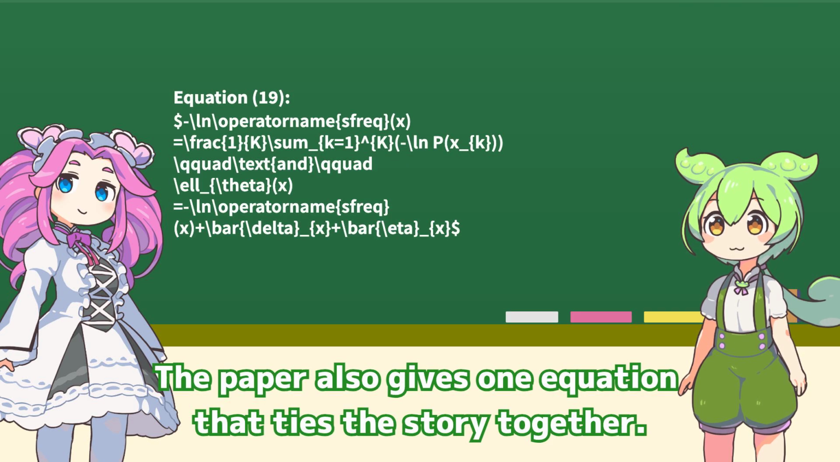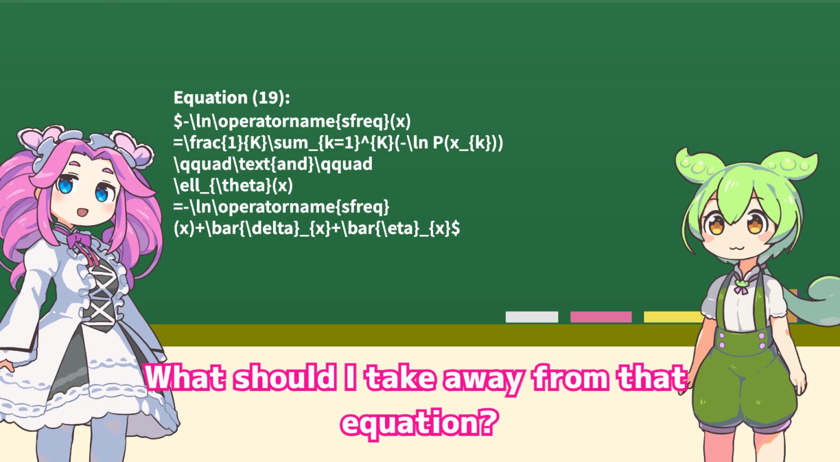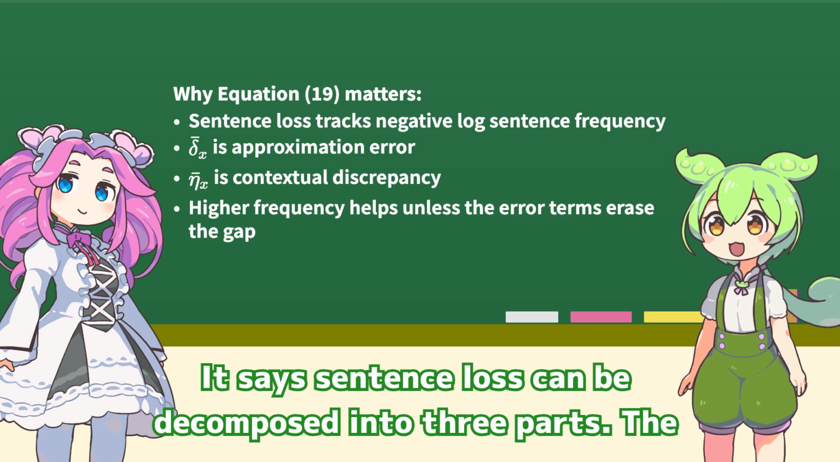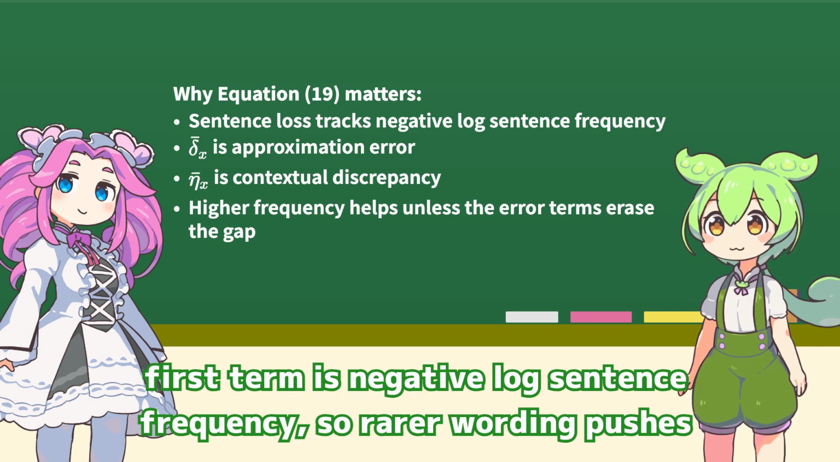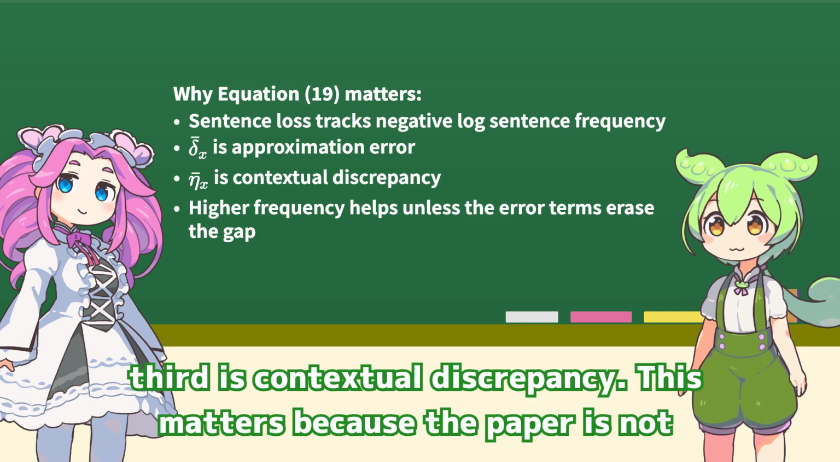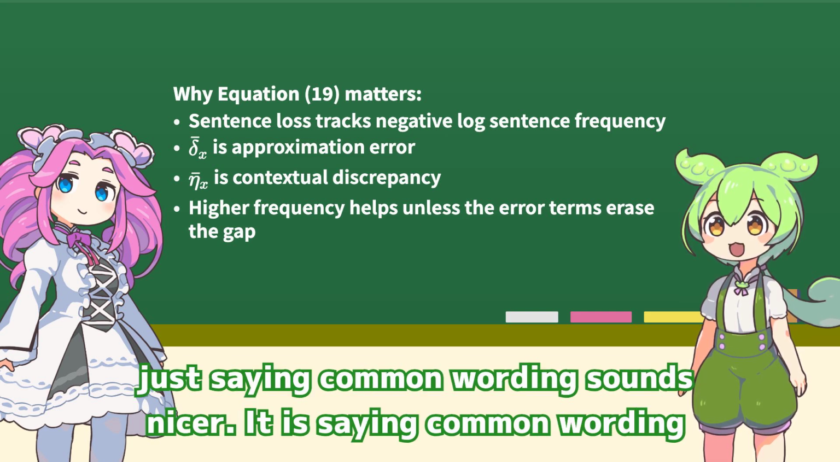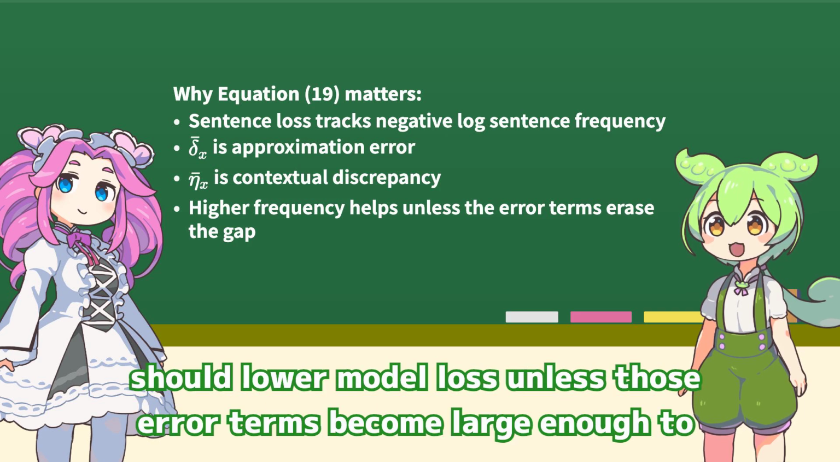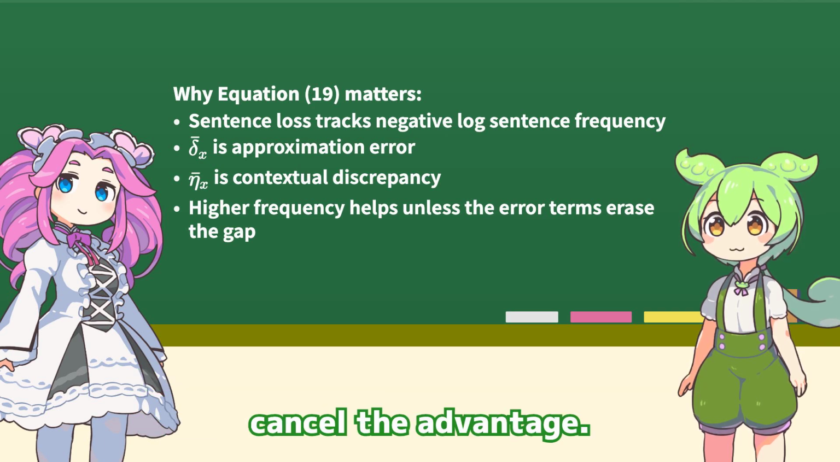The paper also gives one equation that ties the story together. What should I take away from that equation? It says sentence loss can be decomposed into 3 parts. The first term is negative log sentence frequency, so rarer wording pushes loss upward. The second term is model approximation error, and the third is contextual discrepancy. This matters because the paper is not just saying common wording sounds nicer. It is saying common wording should lower model loss, unless those error terms become large enough to cancel the advantage.